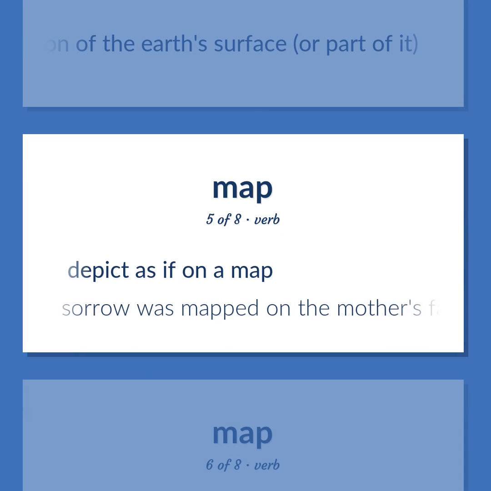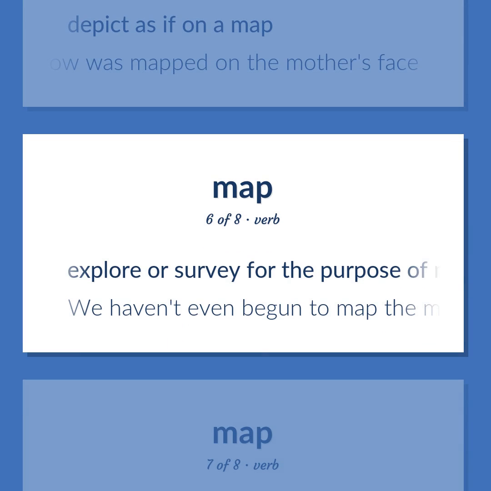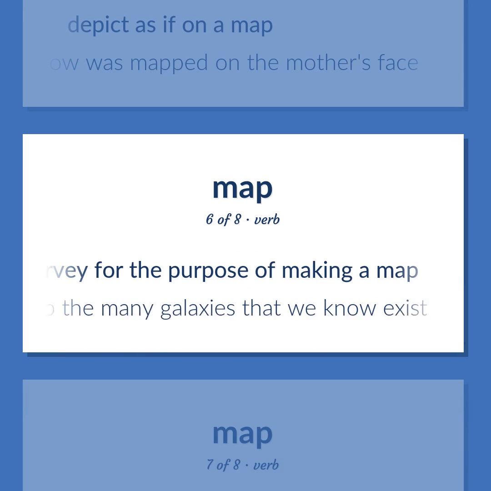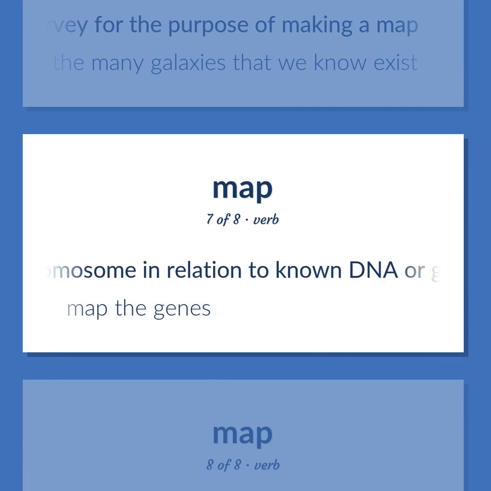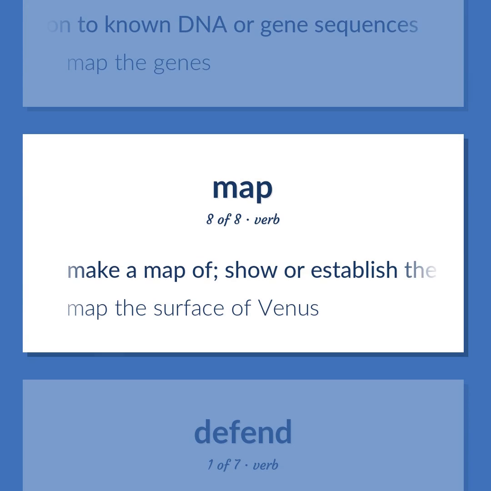Sorrow was mapped on the mother's face. Explore or survey for the purpose of making a map. We haven't even begun to map the many galaxies that we know exist. Locate within a specific region of a chromosome in relation to known DNA or gene sequences. Map the genes. Make a map of. Show or establish the features or details of. Map the surface of Venus.